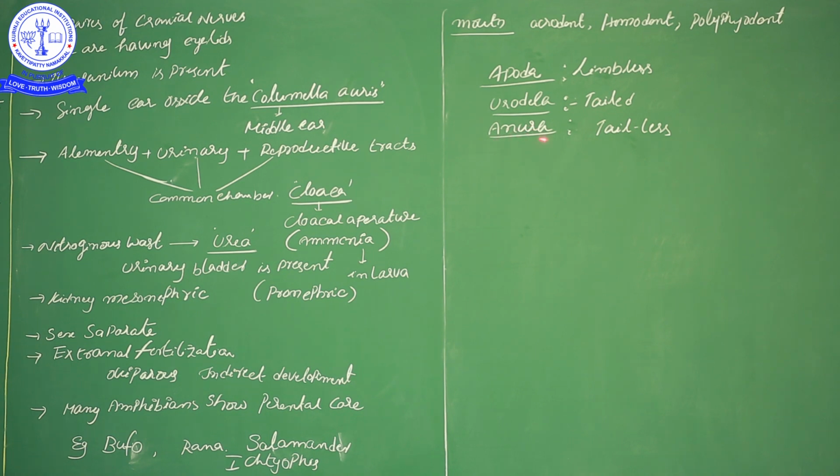Then Anura, tailless. These organisms do not have a tail, and four limbs are there. So Bufo and Rana belong to Anura. Apoda, Urodela, Anura. Apoda, limbless. Urodela, tail-containing amphibians. Anura, tailless amphibians. This is the general characteristics and some basic classification of Amphibia.